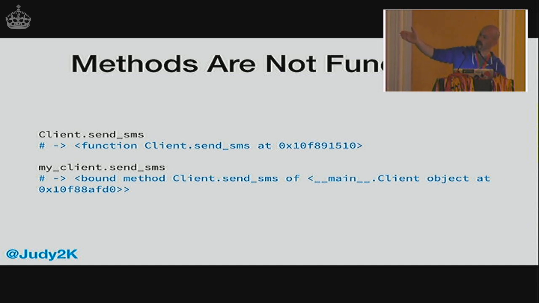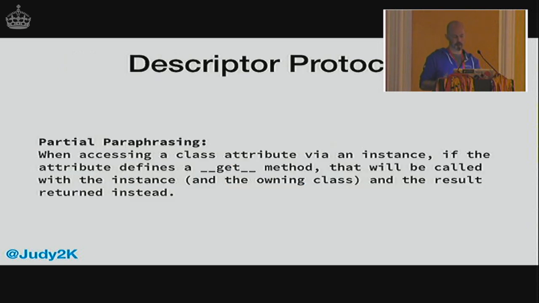But if we look at it through the instance, my client, you get something called a bound method. So why is this different? There's nothing on that instance. It's actually accessing it via the class. And to understand this, you need to understand the descriptor protocol. People do whole talks on the descriptor protocol, so I'm going to really skim over it. But I'd really recommend Googling it, watching talks on it, reading the documentation. It's a fundamental thing about how the Python data model works.